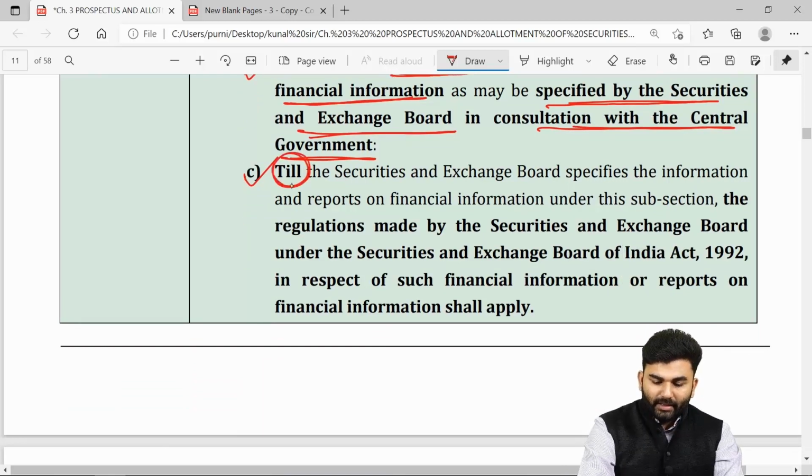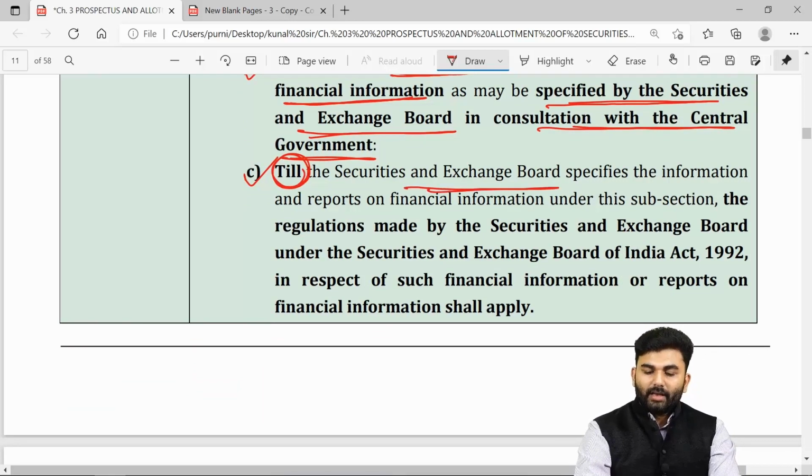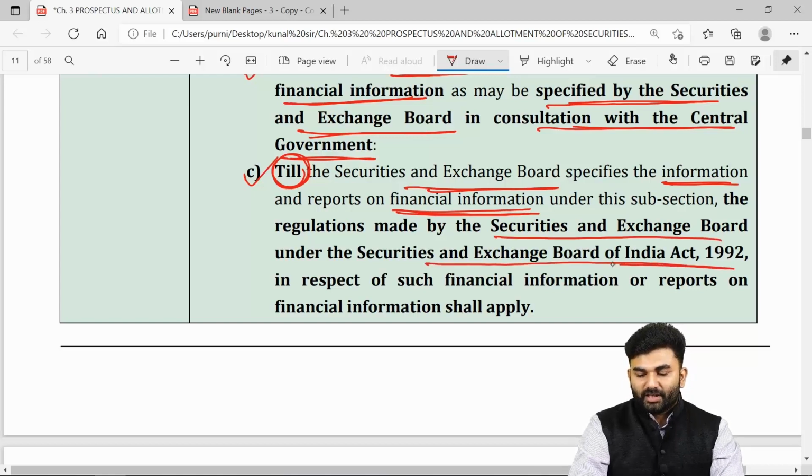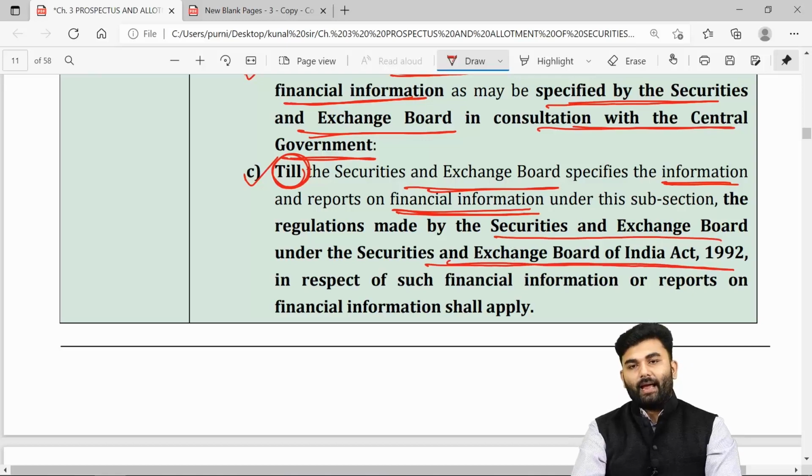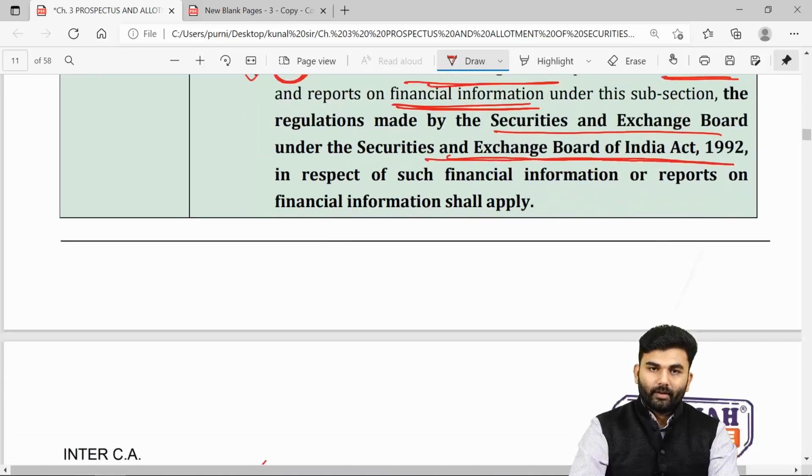Till the time SEBI has not consulted the central government, if any company desires to bring a prospectus, then inside their prospectus the information should be related to the financial information which has been specified under the SEBI Act 1992.